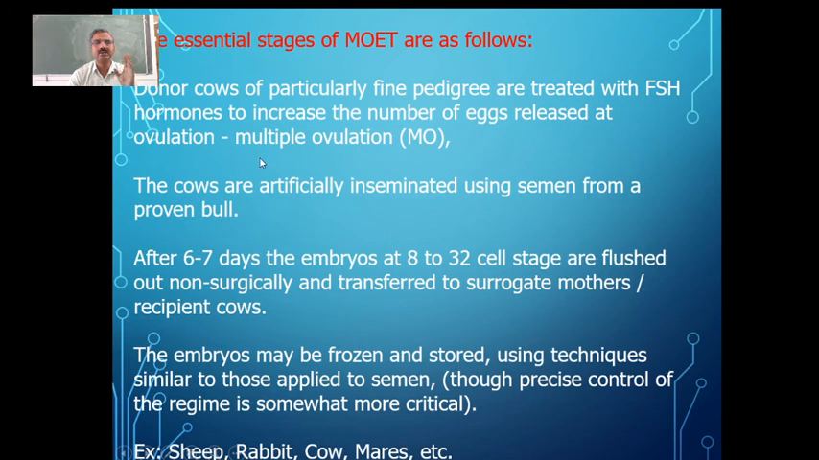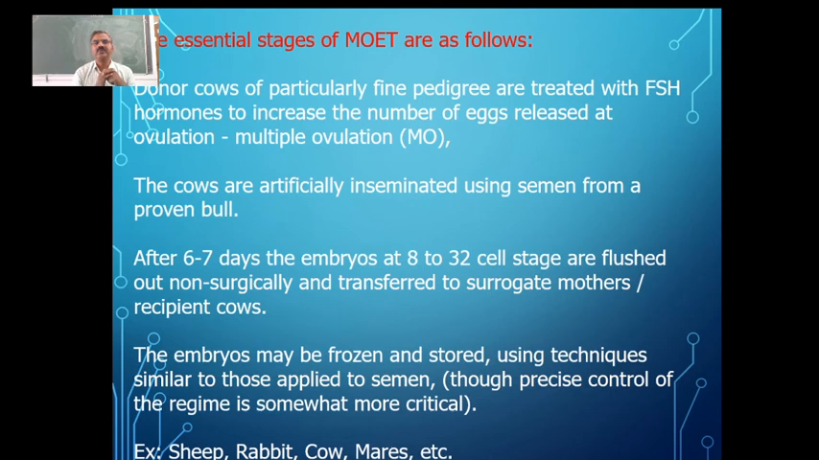And you can see in this what are the steps which we are following here. So the donor cows are going to be treated with FSH to increase the number of eggs released at ovulation, which we call multiple ovulation. That is the first part of this multiple ovulation and embryo technology. In that we increase the number of ova. Instead of one, we are having many.